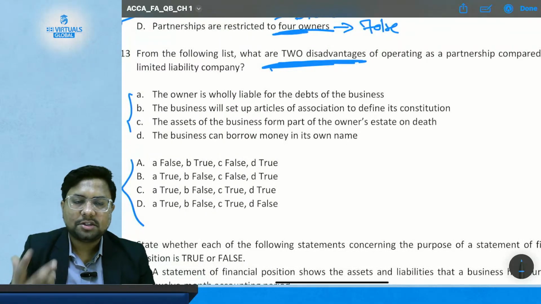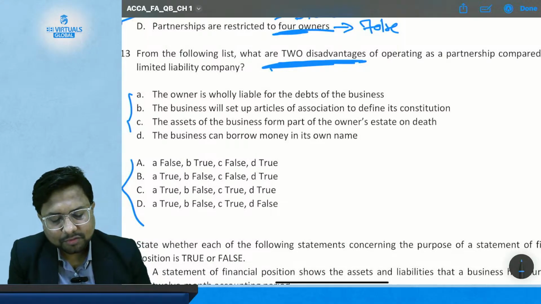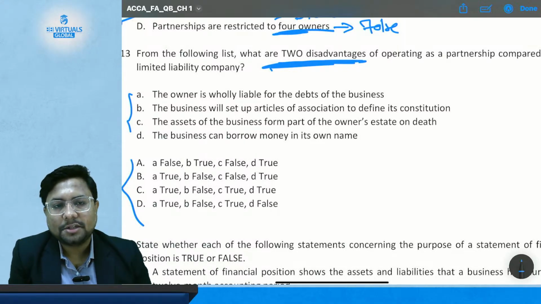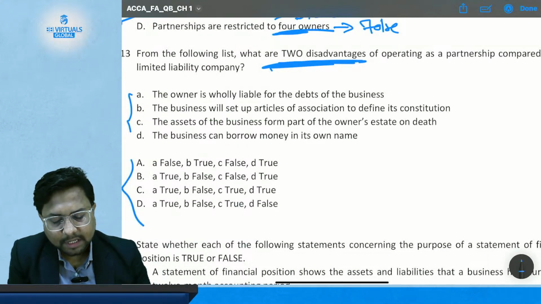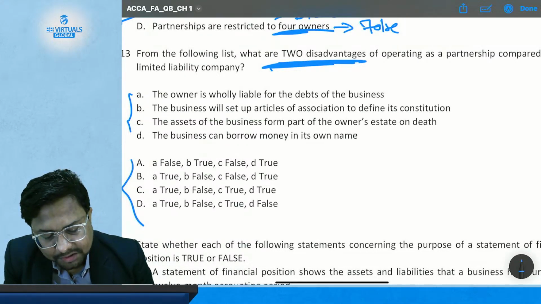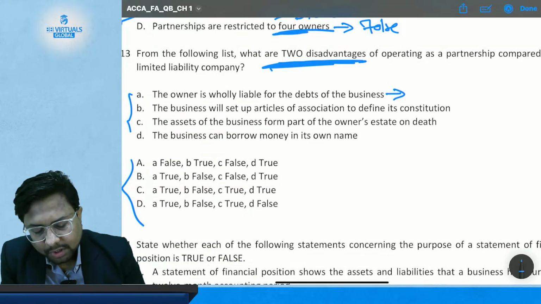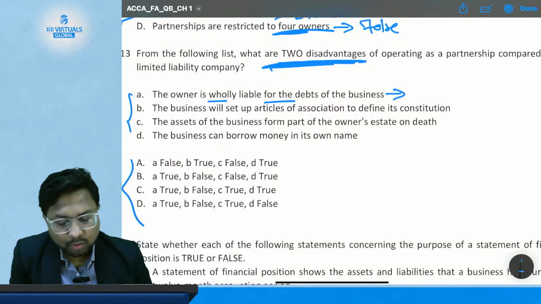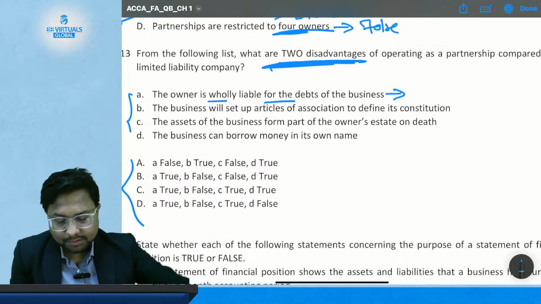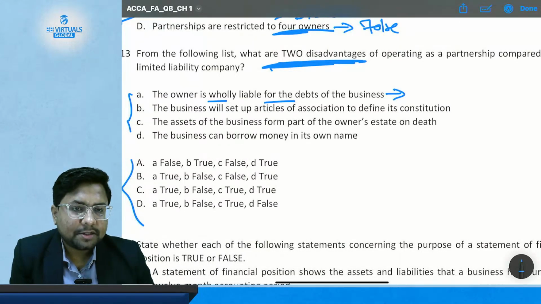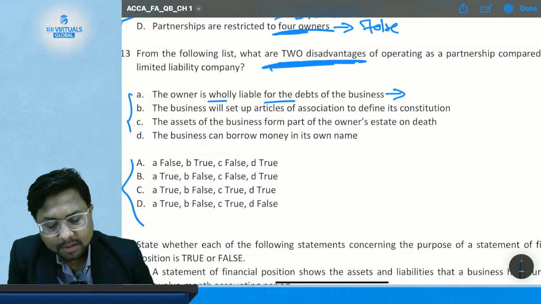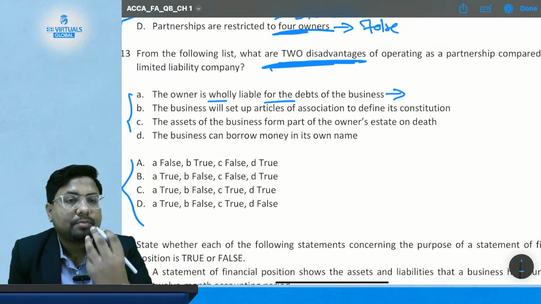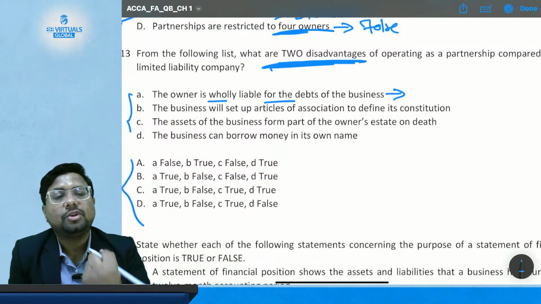You have to check each statement with the given option, whether they are the advantages or disadvantages of being in a partnership as compared to the company form of business entity. Now, statement A: the owner is wholly liable for the debts of the business. Is this going to be a disadvantage for the partnership? This is a disadvantage because the partner's personal assets will also be used to repay the debt.